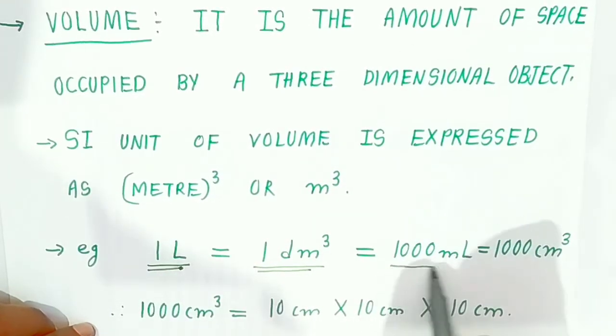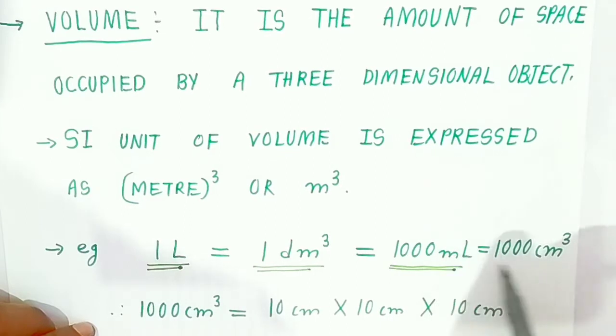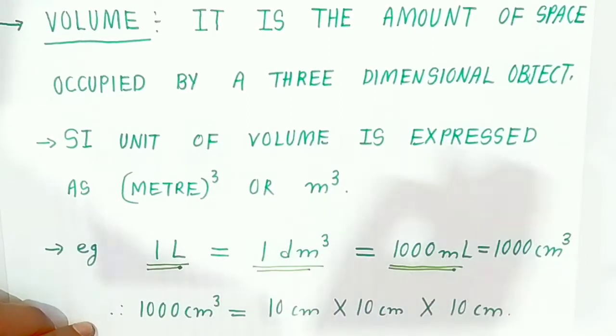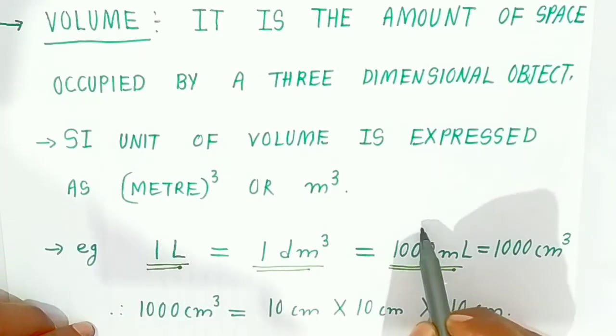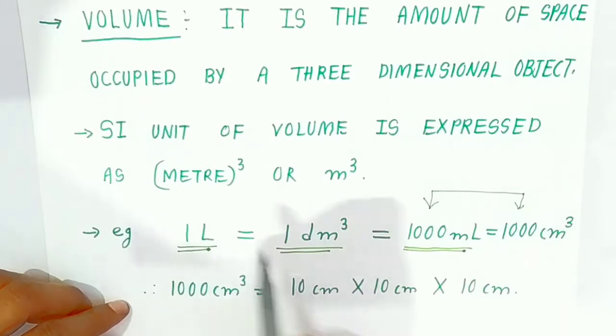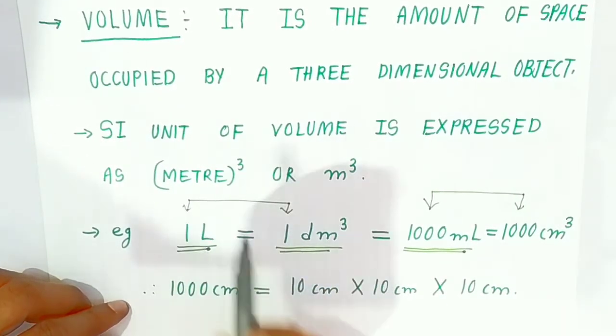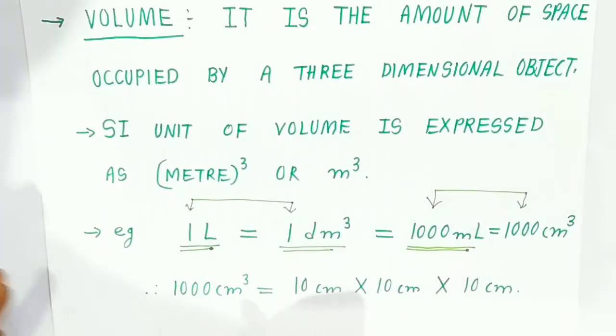That is equal to 1000 ml. 1000 ml we also call a centimeter cube. Okay students, for liter we use what? Dm cube. For milliliter we use centimeter cube. Understand, both quantities are the same, 1000. Here 1 and 1. Okay students, so these are about volume.